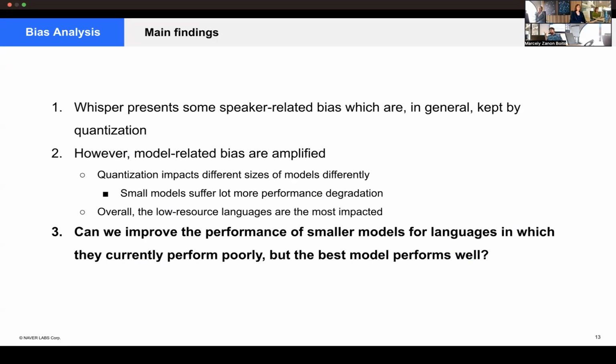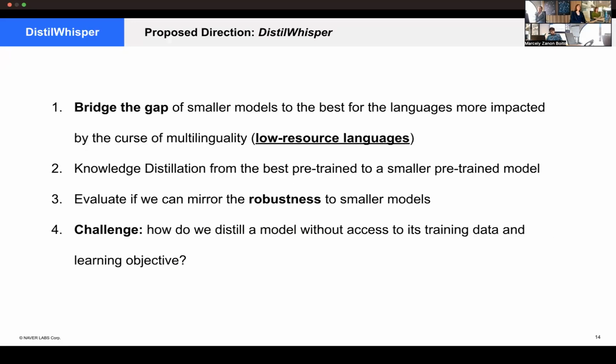And this poses a question. Can we improve the performance of the smaller models for languages in which the small model performs poorly, but the best model performs well? So how can we bridge this gap? And for that, we propose a Whisper architecture that aims at bridging the gap of smaller models to the best one, for languages that are more impacted by the curse of multilinguality.